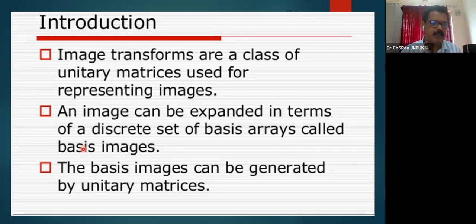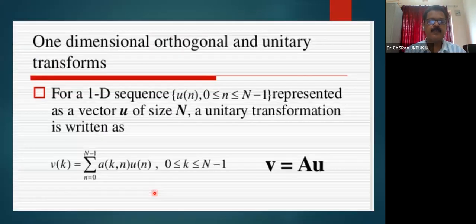This transform domain signal comprises the transform coefficients, which require less storage space and can be utilized to look into more detail of the signal. Whatever kind of application or operation you are interested in performing on the image or the signal, you can do. The basis images can be generated by unitary matrices. We can see the kind of unitary matrices here.